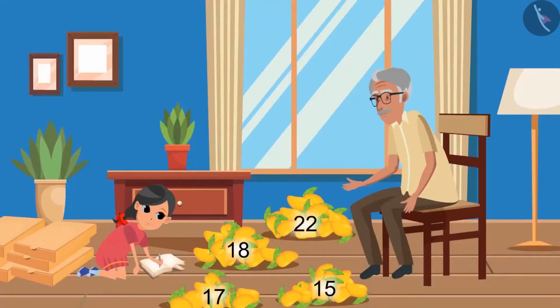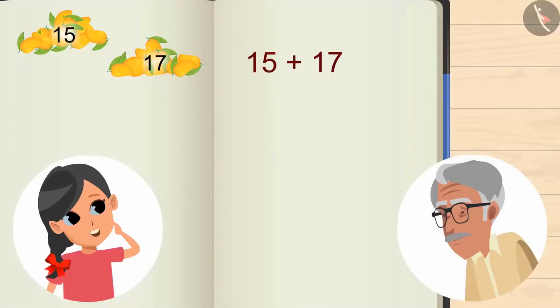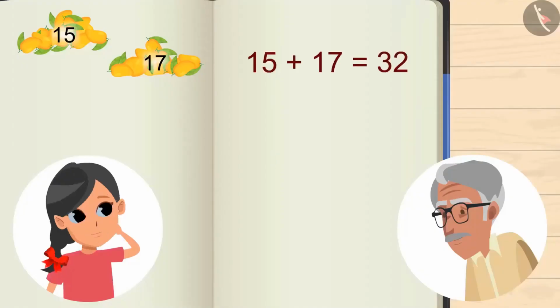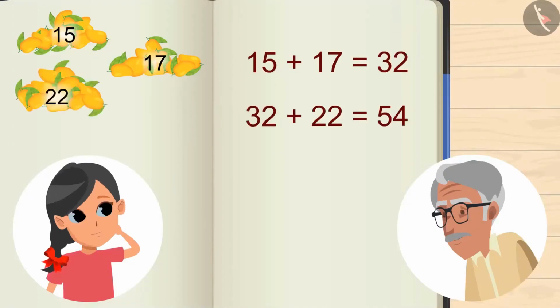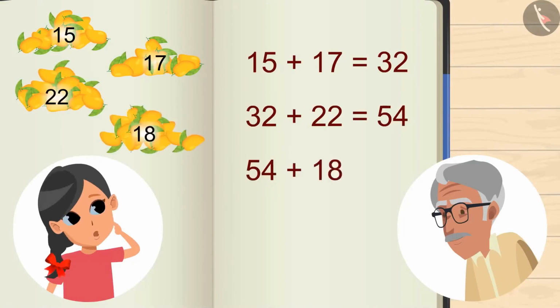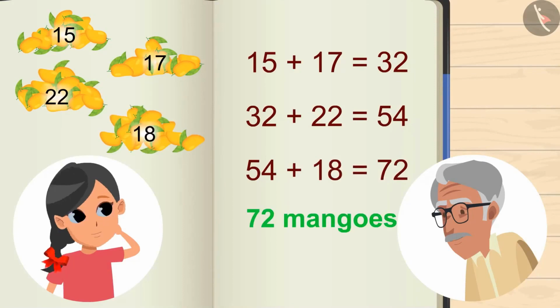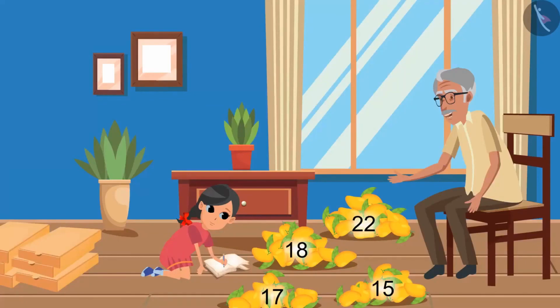Okay, let me do it. 15 and 17 gives 32. 32 and 22 gives 54. 54 plus 18 gives 72. So we have a total of 72 mangoes. Very good. Now we will keep the mangoes in these boxes.